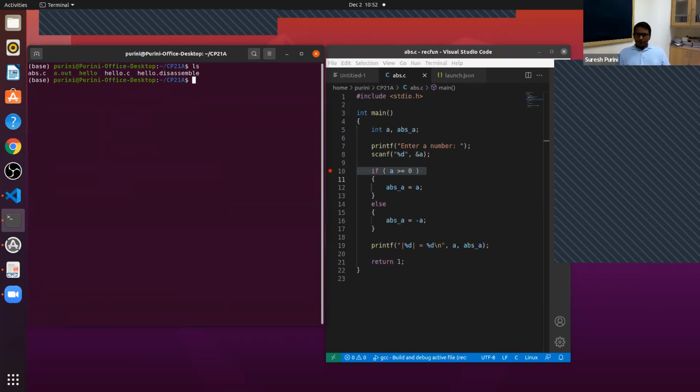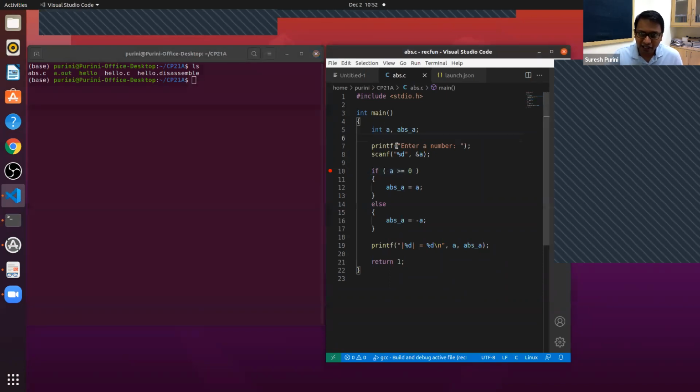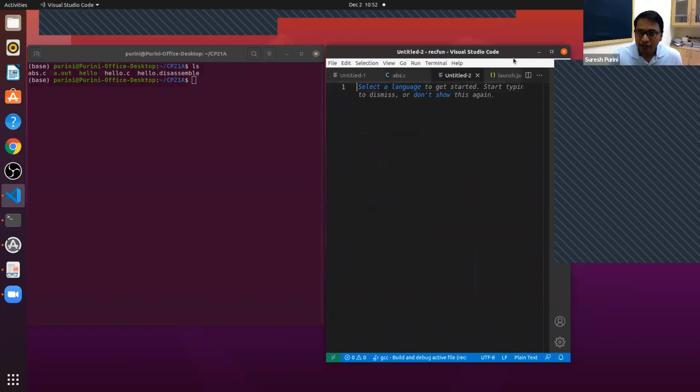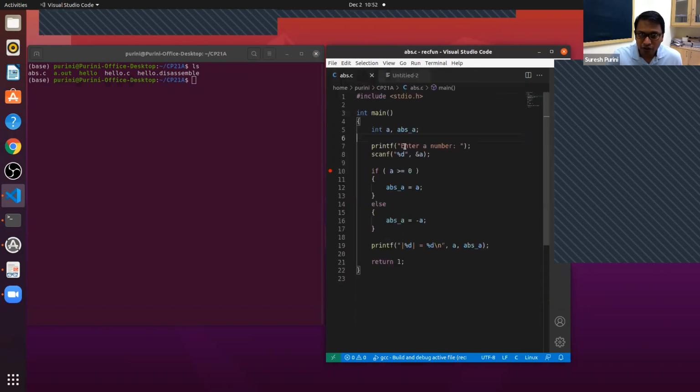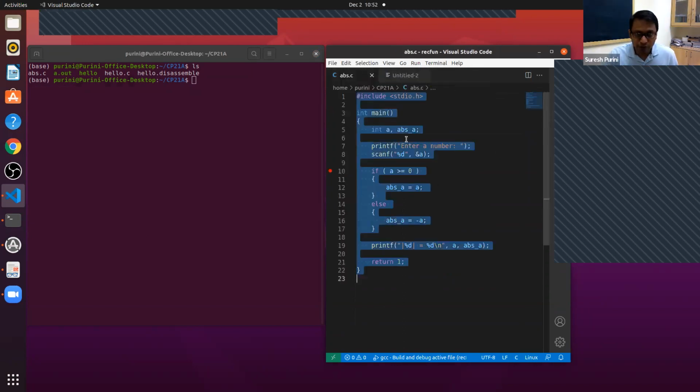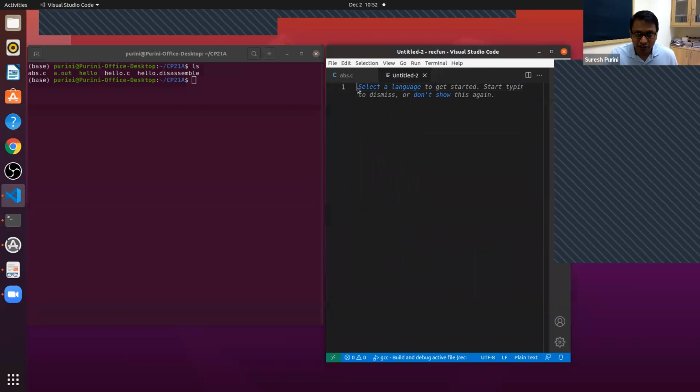So now, let's say you want to compute this ABS underscore A again and again and again. What do you do? I am copying this whole program and storing it.